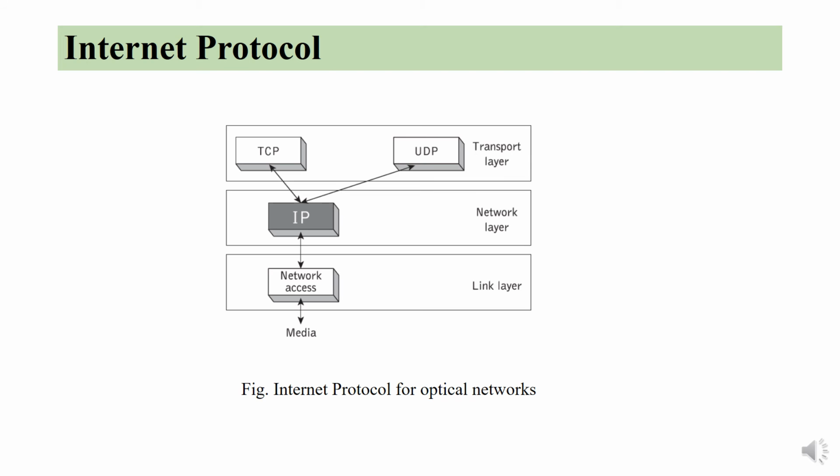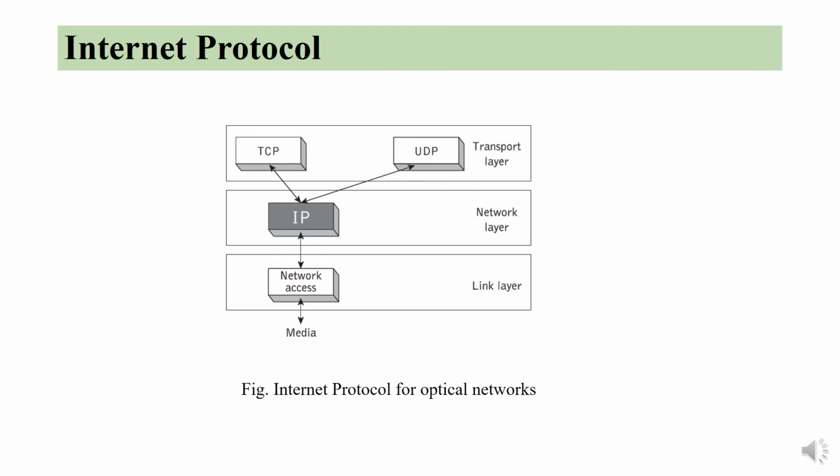Internet protocol. It is a protocol by which data is sent from one computer to another on the internet. Hence it is also called a communication protocol. It has a set of requirements for addressing and routing data on the internet. Each computer on the internet has at least one IP address that identifies it from all the other computers on the internet. In this figure, we can see that IP lies between the link layer and the transport layer.